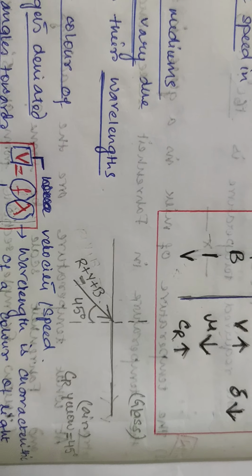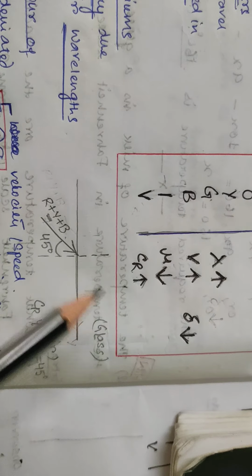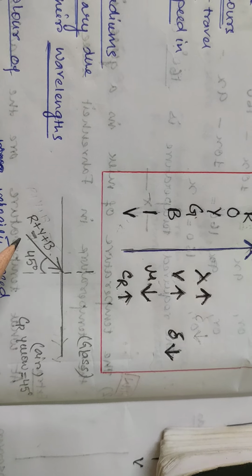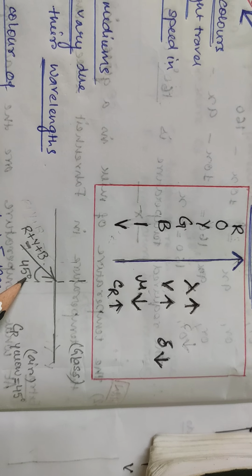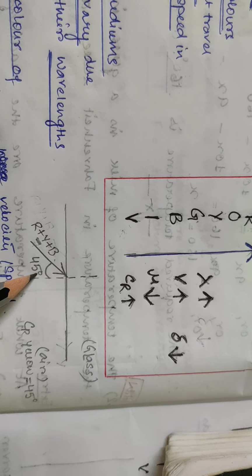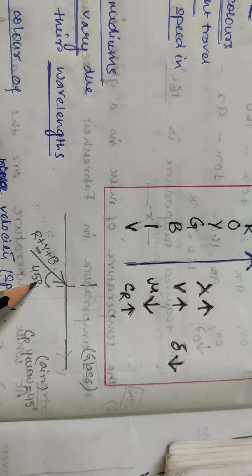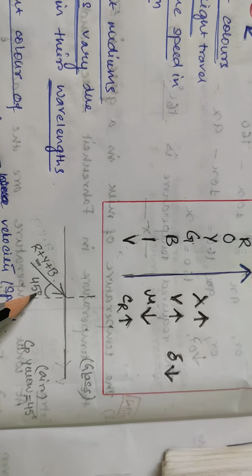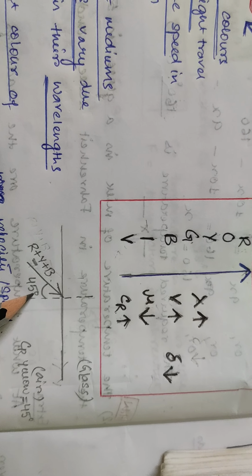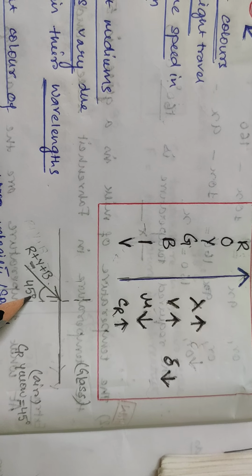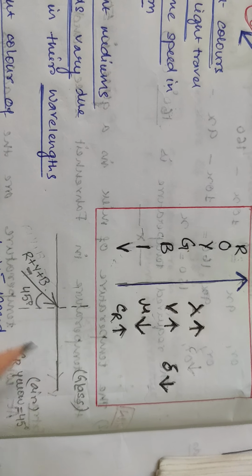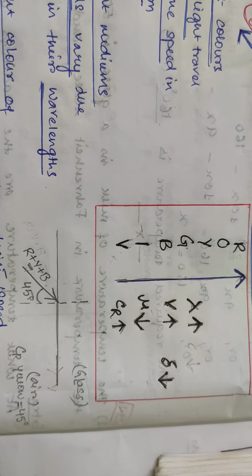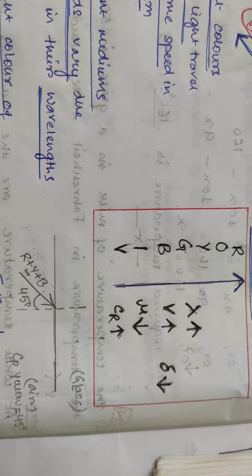Okay, just see an example. Say light consisting of red and yellow and blue is incident at an angle of 45 degrees. It's just an example because you will find various applications or various questions related to this type of concept, at a 45 degree angle, and say light rays traveling from air to glass. Okay, now what will happen?